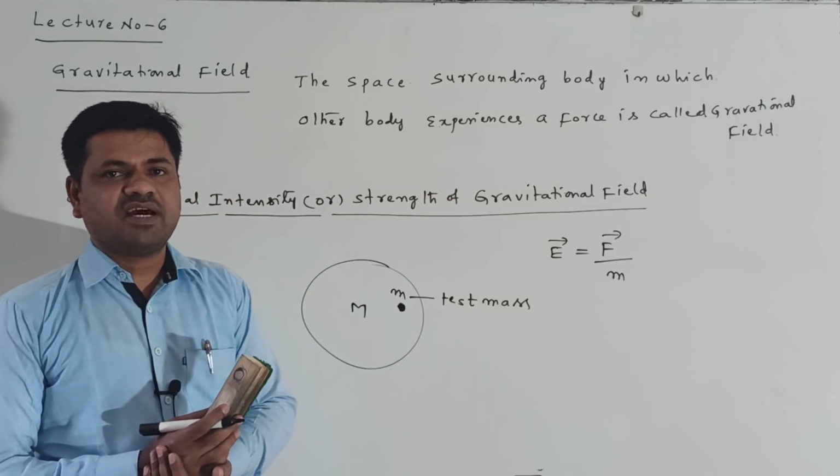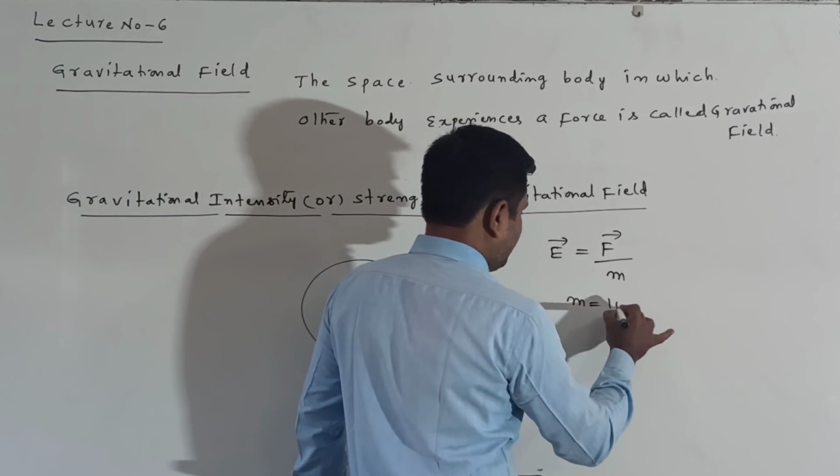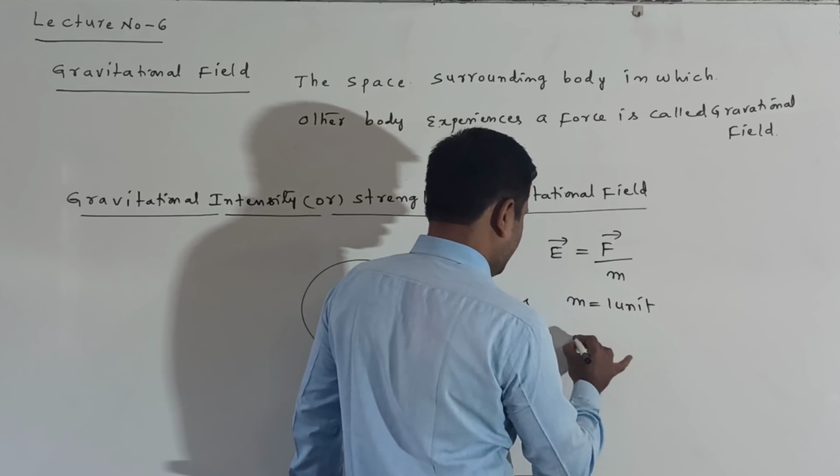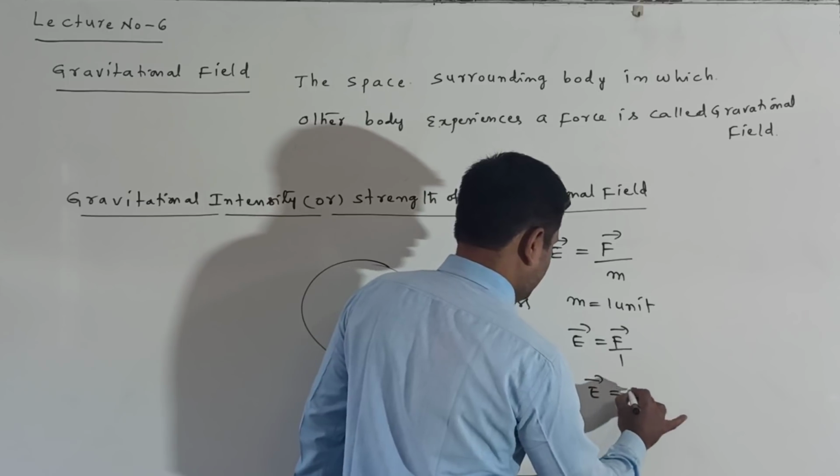Simply in words, suppose I make M equal to 1 unit. Then E bar is equal to F bar by M, or E bar is equal to F bar.